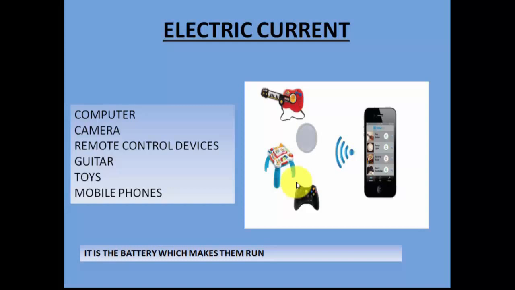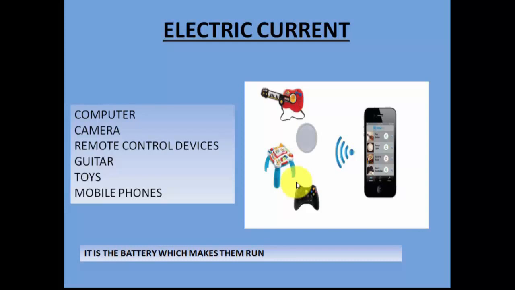So these are the examples, like we have the computer, the camera, the remote control devices, the guitars, the mobile phones, the toys. These are things which work because of batteries. We plug batteries inside them. So both the things are different. One works on pressing a switch, and the other works when we insert a battery. So is there any difference between both the kinds of equipment?